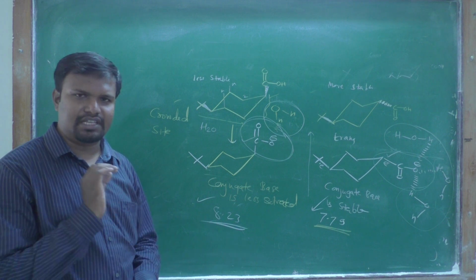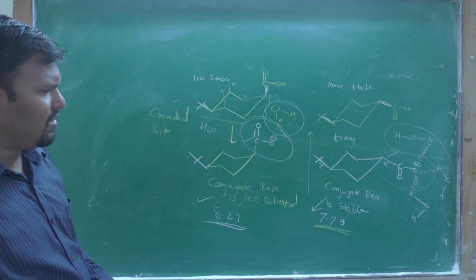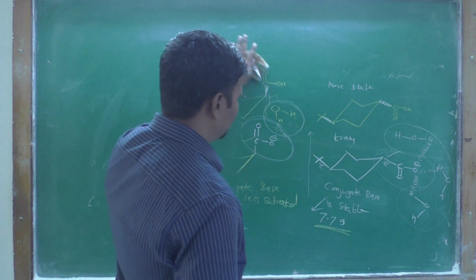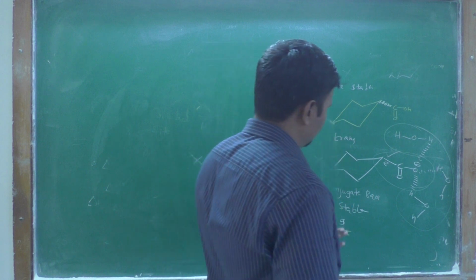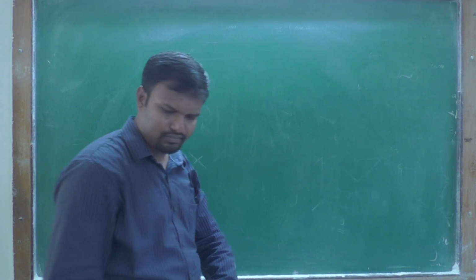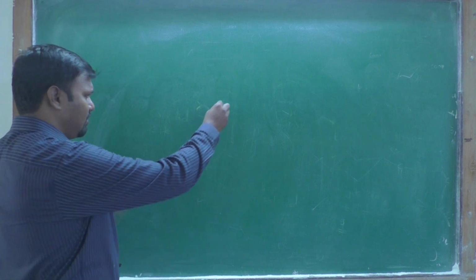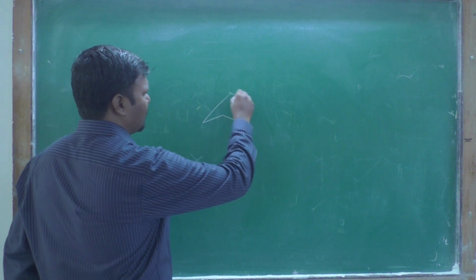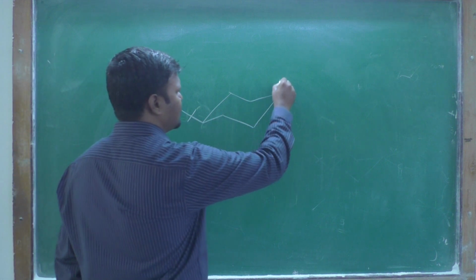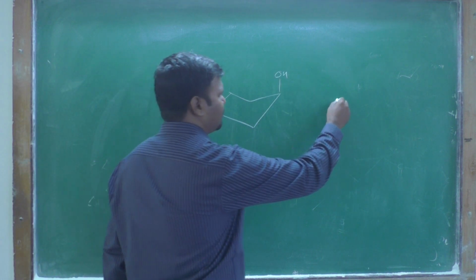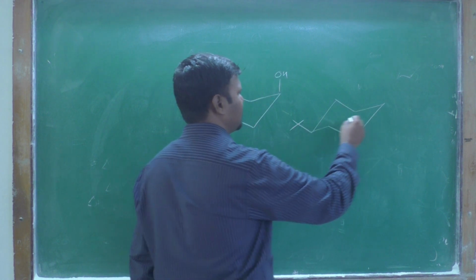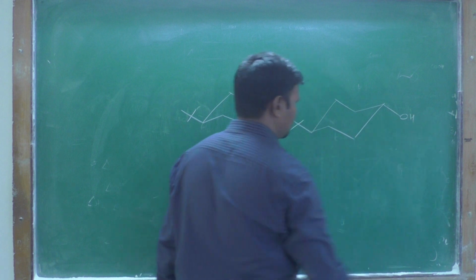Now conformation also affects adsorption. We have the example of 4-tertiary butyl cyclohexanol. One isomer is the cis isomer and the second isomer is the trans isomer.